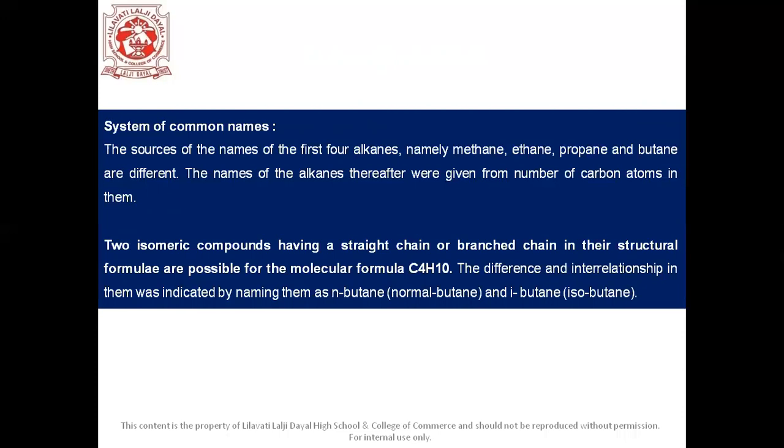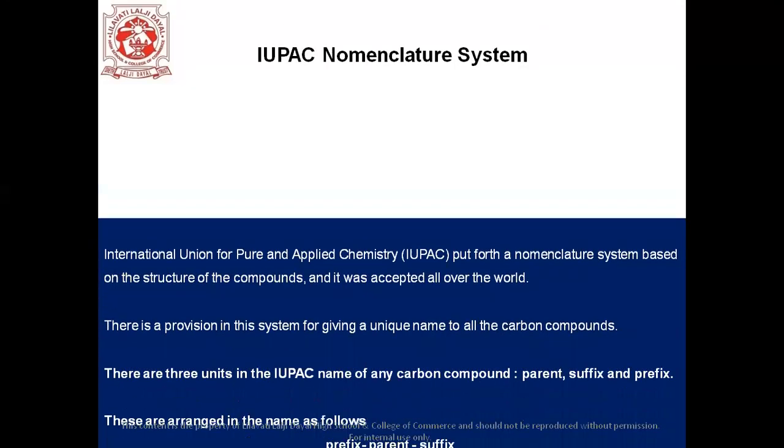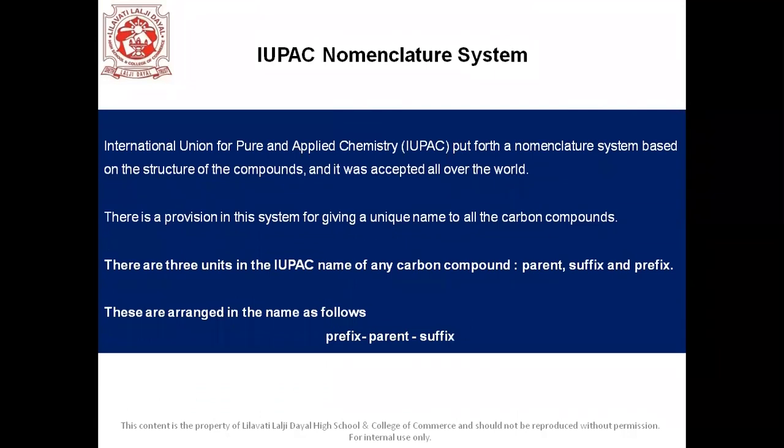Two isomeric compounds having a straight chain or branched chain in their structural formula are possible for the molecular formula C4H10. So students, the difference and interrelationship in them was indicated by naming them as n-butane, that is normal butane, and isobutane. So let's move on to the next slide, students, and that is about the IUPAC nomenclature system.